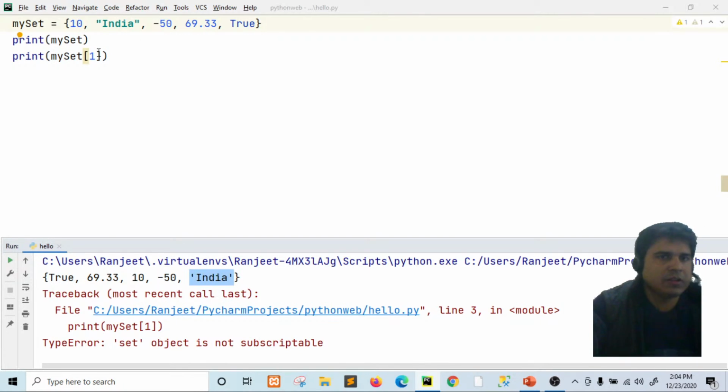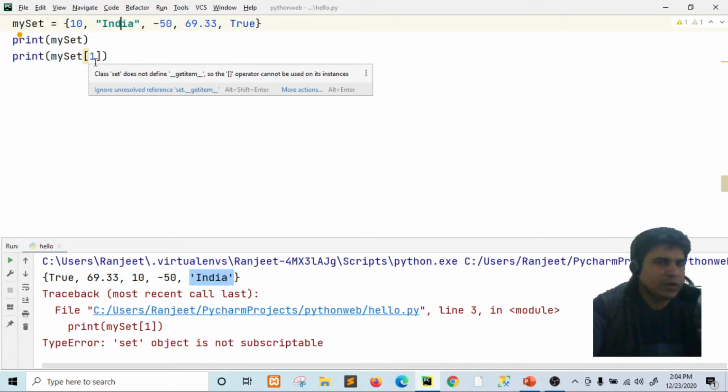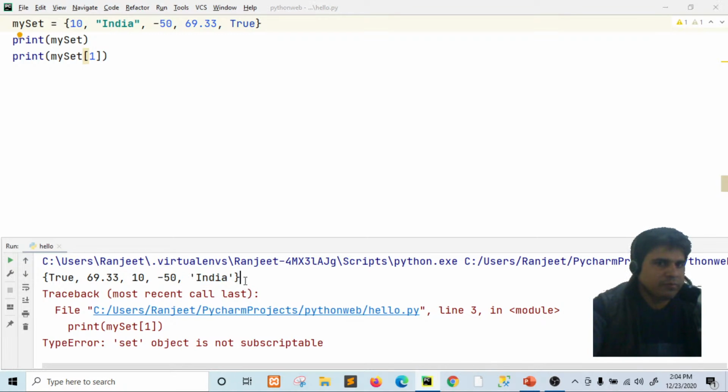Here we are giving 1 because we inserted India at index 1, that's why we have provided 1 as an index. But once we run this, India takes the position at index 4.